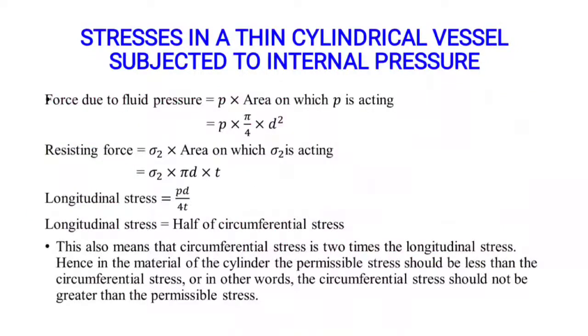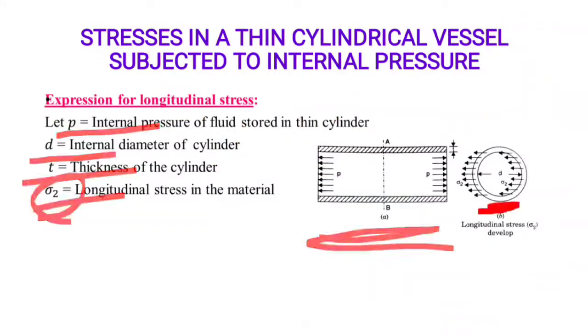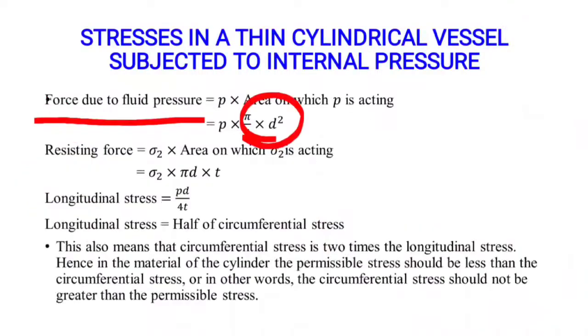Then, the force due to fluid pressure is P into the area on which P is acting. P is acting on the circular section, that's why pi by 4 into d square. This is P. It is a circle, that's why we can use pi by 4 into d square. Resisting force is sigma 2 into the area on which sigma 2 is acting.